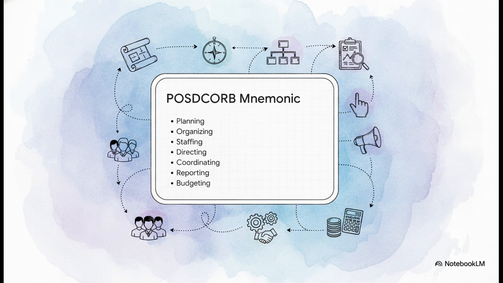This is the exact kind of brilliant memory trick you'll find packed into the PDF guide. Instead of trying to memorize some giant paragraph, you just remember POSDCORB, and boom, you can write an entire essay on administrative scope.